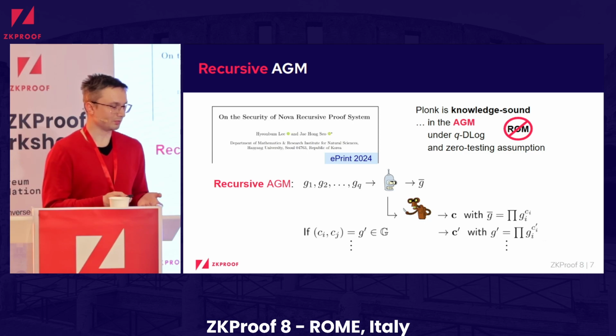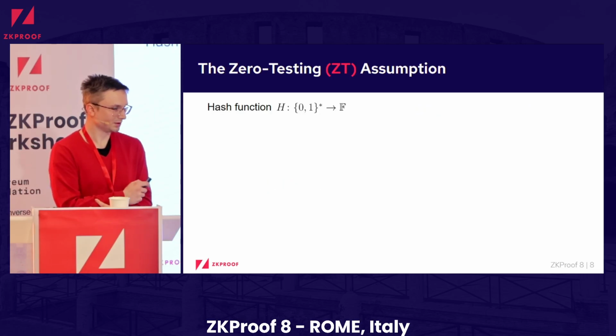So with this, we at least get a way to prove something about the real protocol in this recursive AGM. So I think it's an improvement over applying the random oracle model kind of twice. Yeah, and finally, I also want to point out that Lee and Seo were the first to introduce a version of the zero testing assumption, which I will be talking about next.